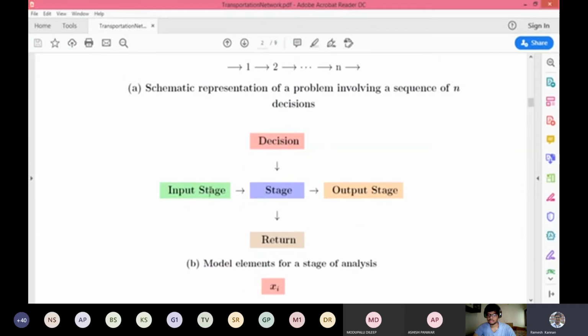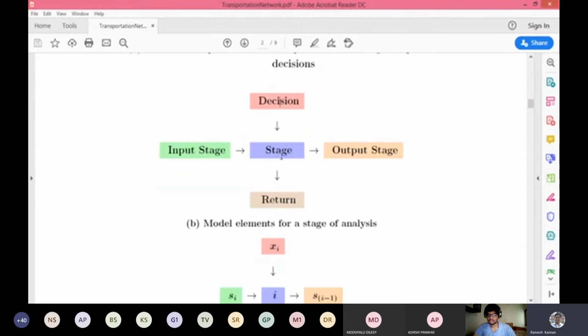Say for example, the input stage, we are in stage 1, 2, 3, and so on till stage n. That particular stage gets influenced by the decision, and that outcome, the optimal outcome, is called the return. This return is almost every set of solutions that you derive out of this decision, and the best optimal solution will go to the output stage, whereas the others get returned, or they disappear at this point.